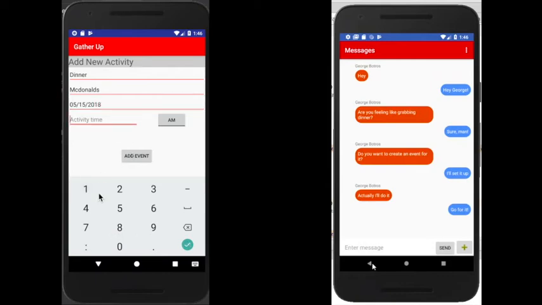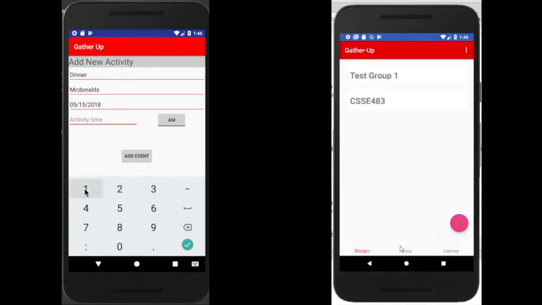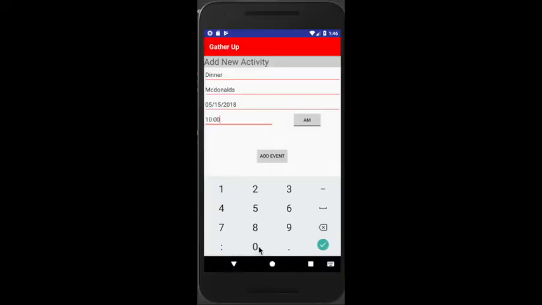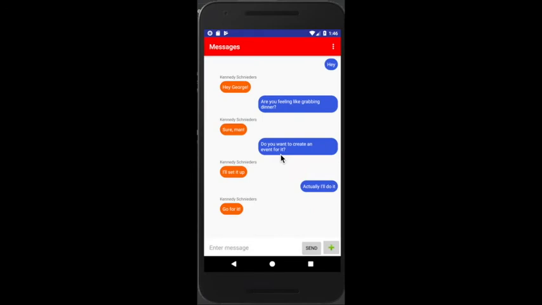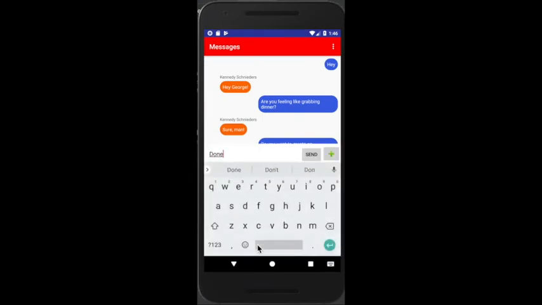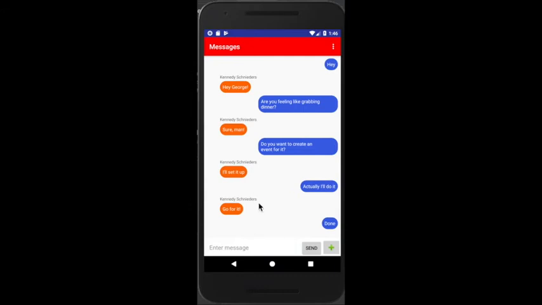And we'll set the time at, it's 8:30 or 8:45 right now Central Time, but we'll just say 10 p.m. because we'll assume we're in the same time zone. And I'll click that event button.